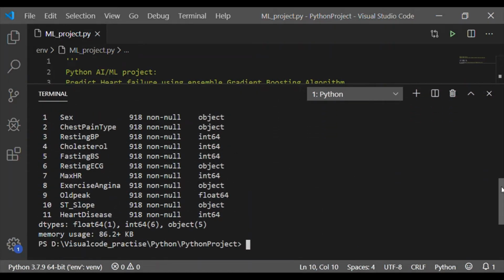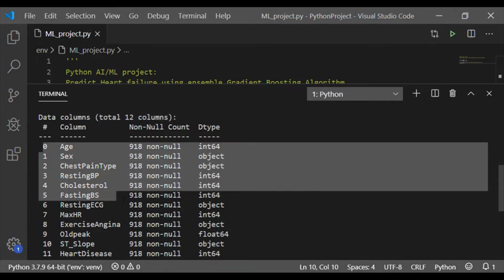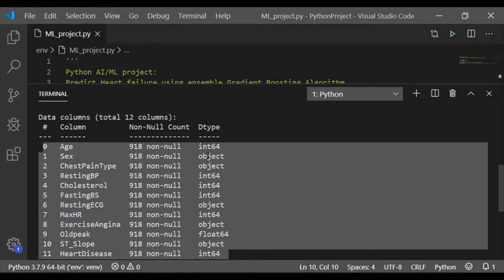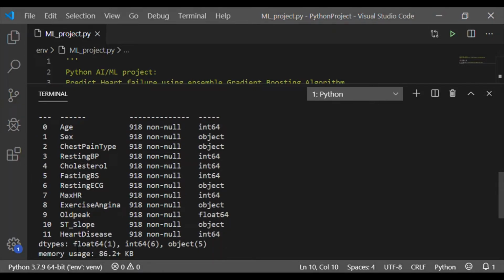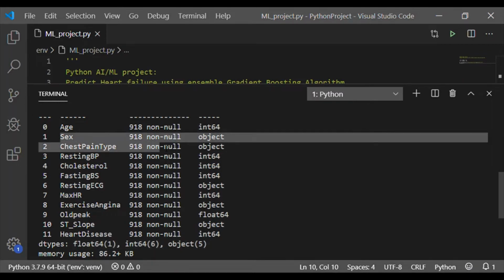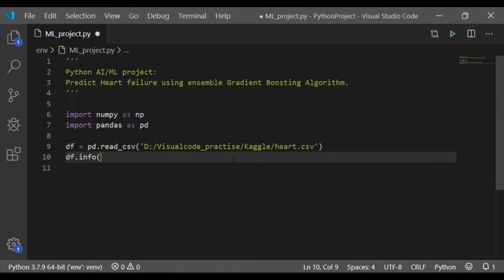So using the info method, when we see the data frame, we could see there are 12 columns with index 0 to 11, and there are all non-null values. There are data types like integer, object and float. There is one float data type, 6 integer data types and 5 object types. The variables sex, chest pain type, resting ECG, exercise angina, ST_slope are the 5 object types. They are non-numeric values.